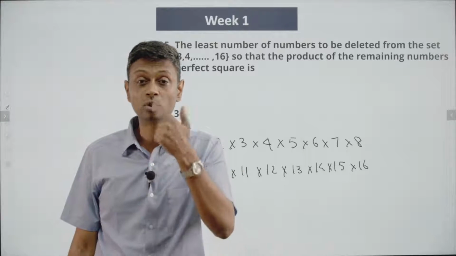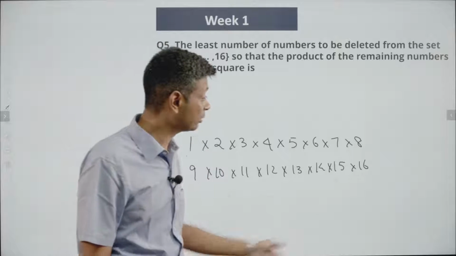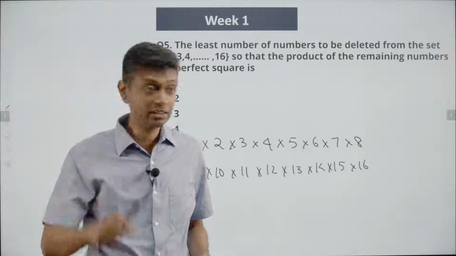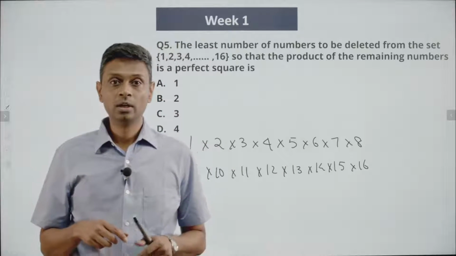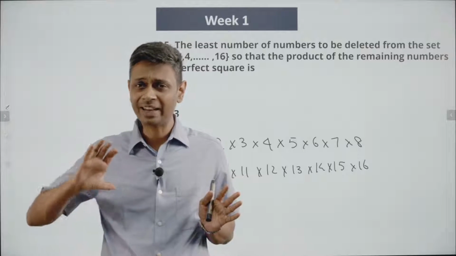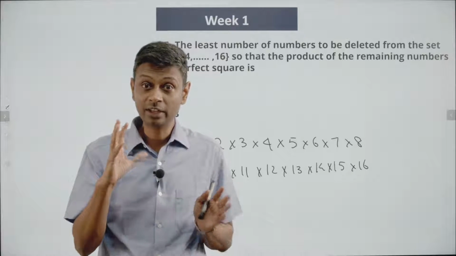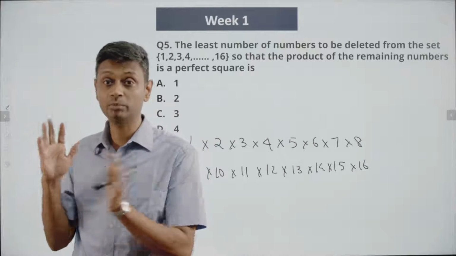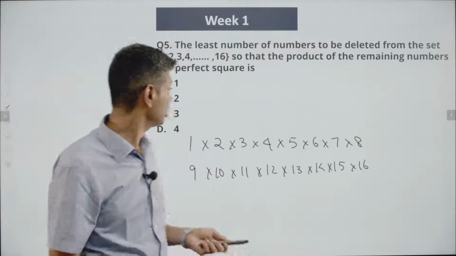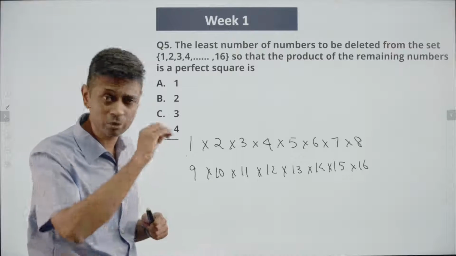1 is a perfect square, 4 is a perfect square, 9 is a perfect square. I multiply these 3, I'll still get a perfect square. I can multiply 16 also, still get a perfect square. So out of these 16 numbers, if I delete everything else except the perfect squares, then I'll have a perfect square. 1 into 4 into 9 into 16 is a perfect square. So if I can create perfect squares remaining, then if I eliminate the rest, I'm through. 1, 4, 9, 16 I have. Delete the remaining 12 numbers, we are good. But 12 is not there in the choices. And we are told that we want to delete the least number of possible items.